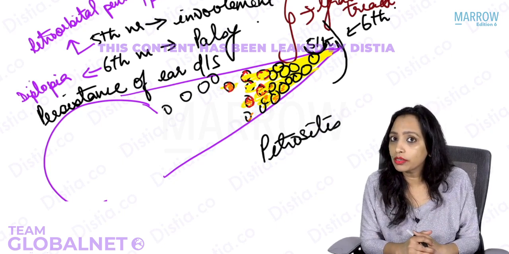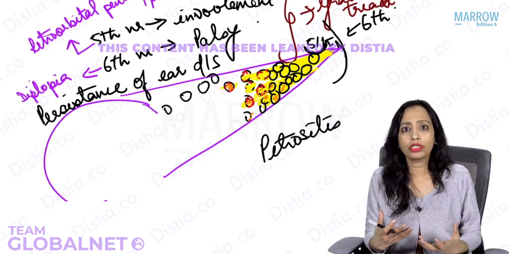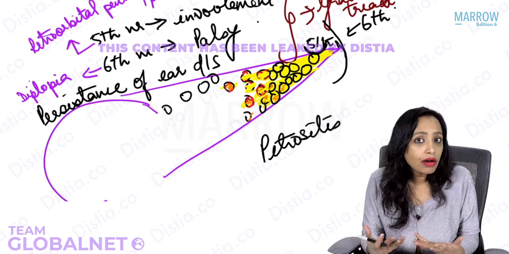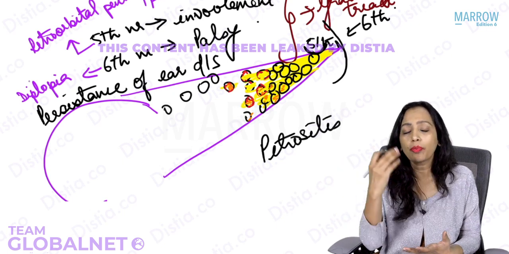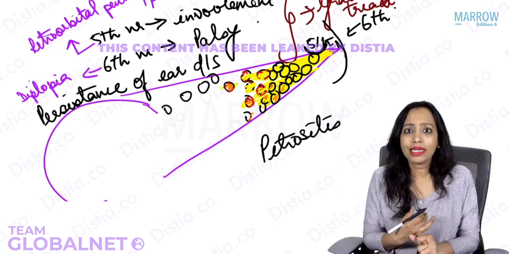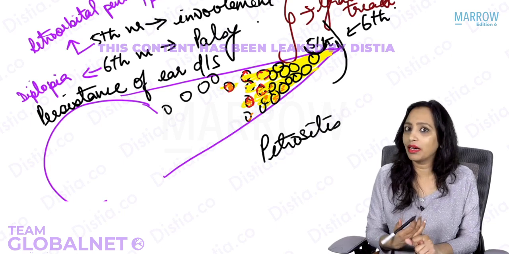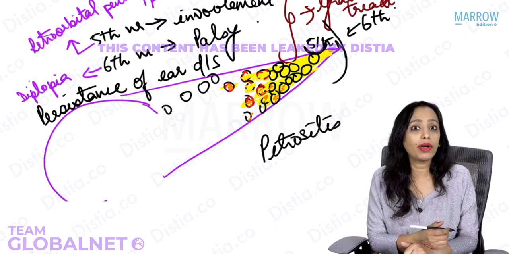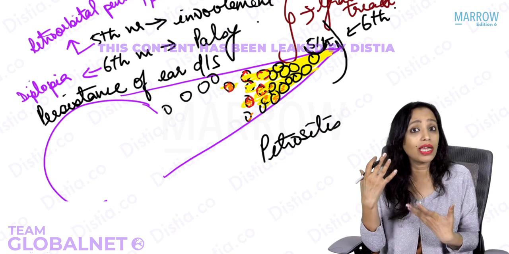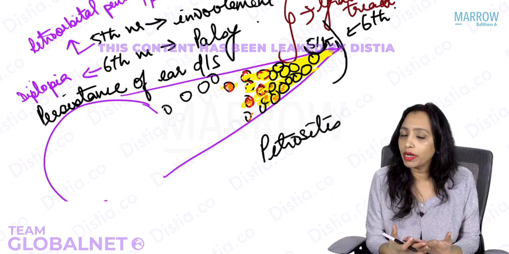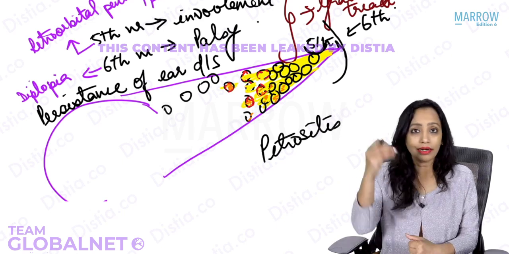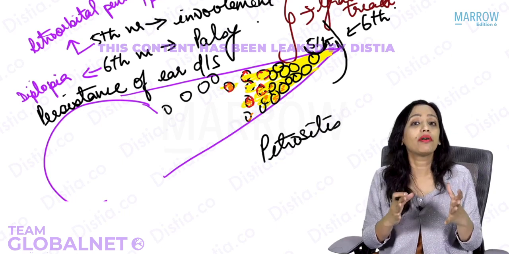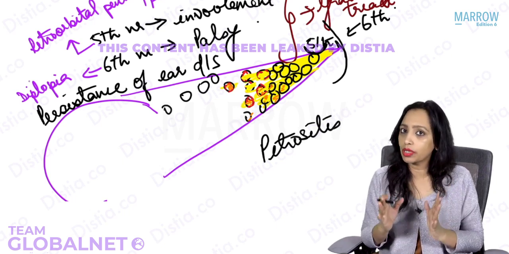So most probable diagnosis is, yes, you have done a mastoid surgery, you have opened up all the mastoid air cells, you have removed the disease from everywhere. Now if the pus is coming, it is coming from where? From petrous. And diplopia tells you which nerve? Yes, sixth nerve. Is the sixth nerve anywhere inside the ear, in the external auditory canal, in the middle ear, in the inner ear? And where is the sixth nerve in relation to the ear? Yes, that is at the petrous apex. So whenever there is involvement of the fifth nerve and palsy of the sixth nerve, then this is petrositis.